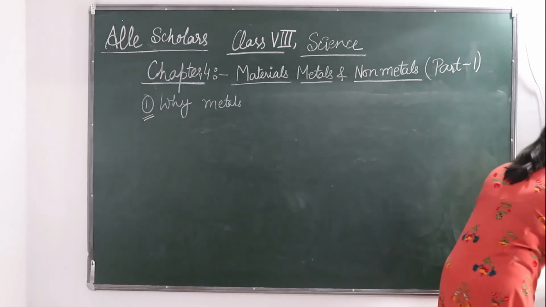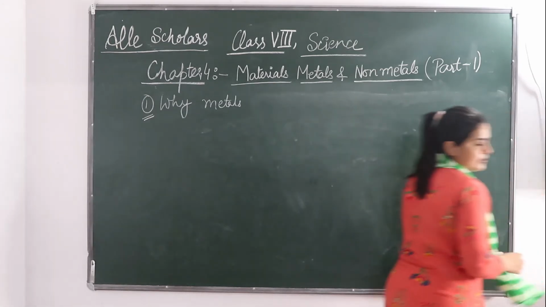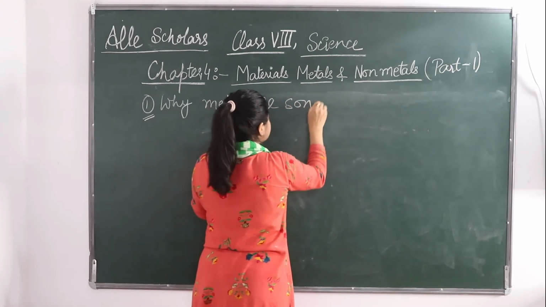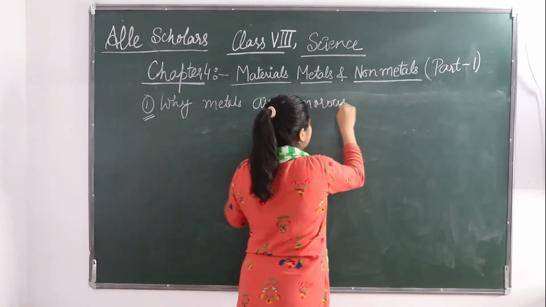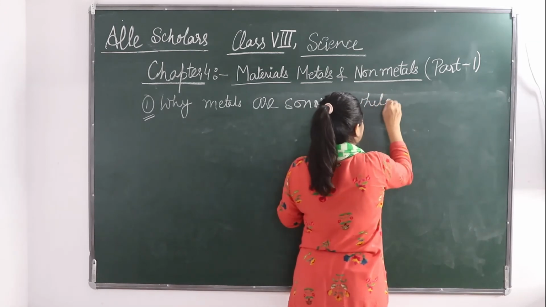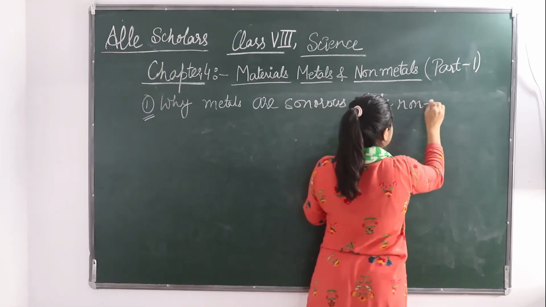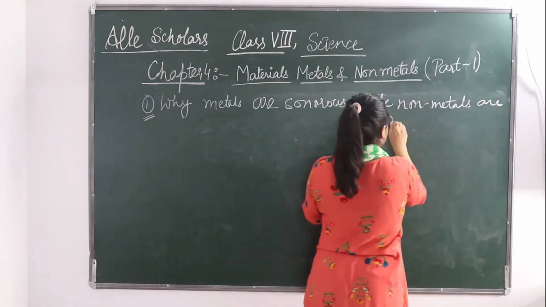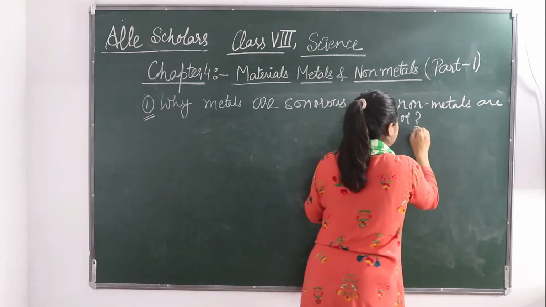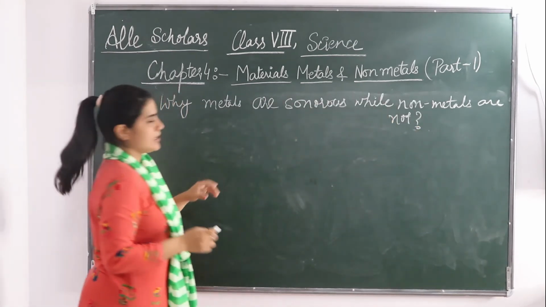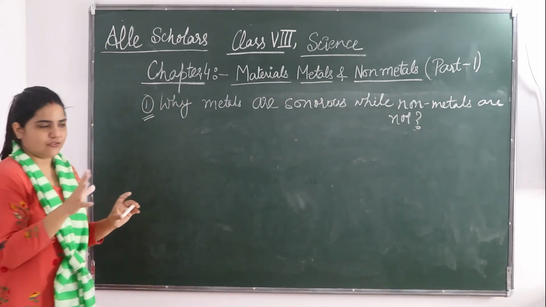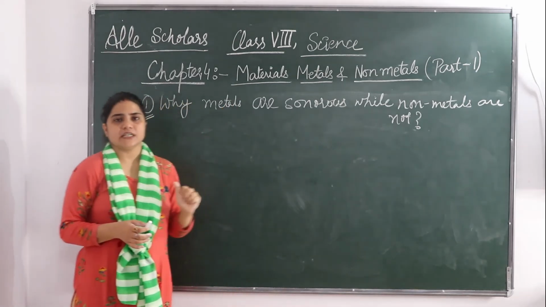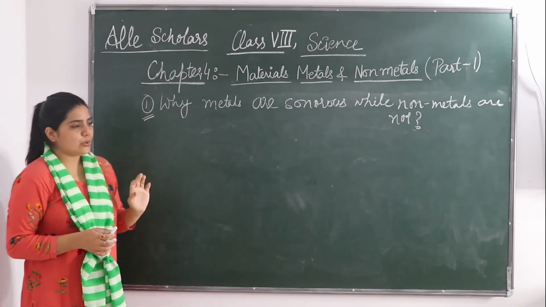Now the next thing is why metals are sonorous, means they give a ringing sound, while non-metals are not. Okay, so we have seen that metals produce a ringing sound. I have told you the example of the ringing bell at your school and all. So what gives it a ringing sound, whereas not to non-metals?